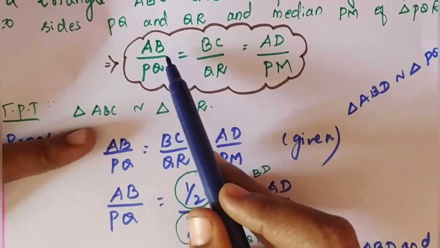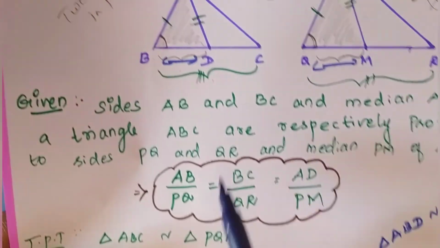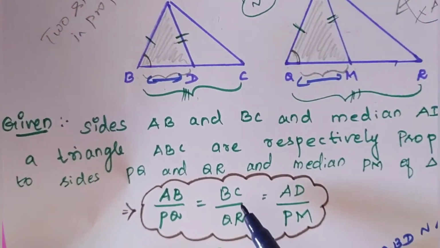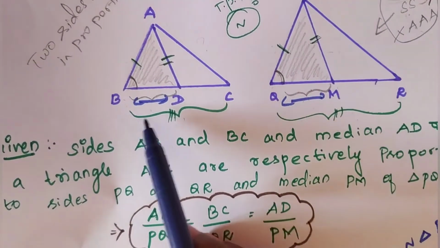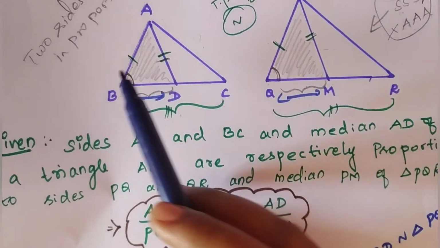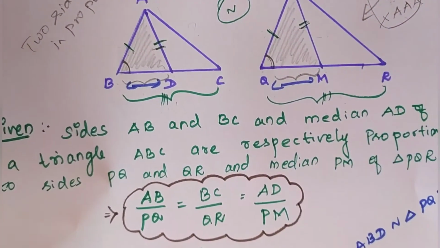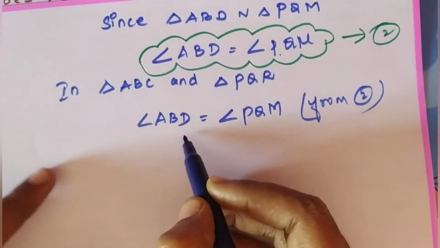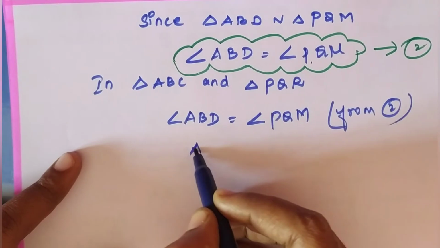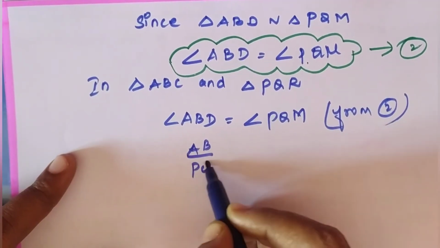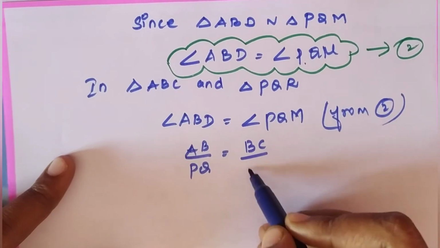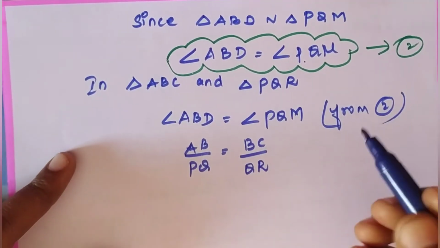The two sides are in proportion. That we can write here. AB divided by PQ is equal to BC divided by QR.